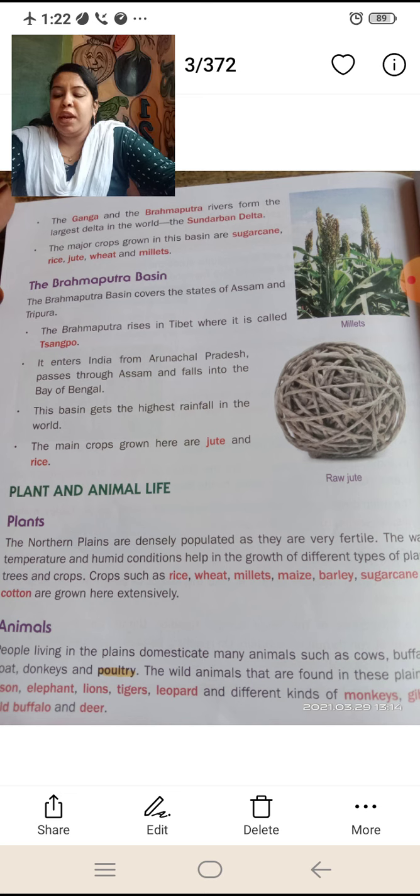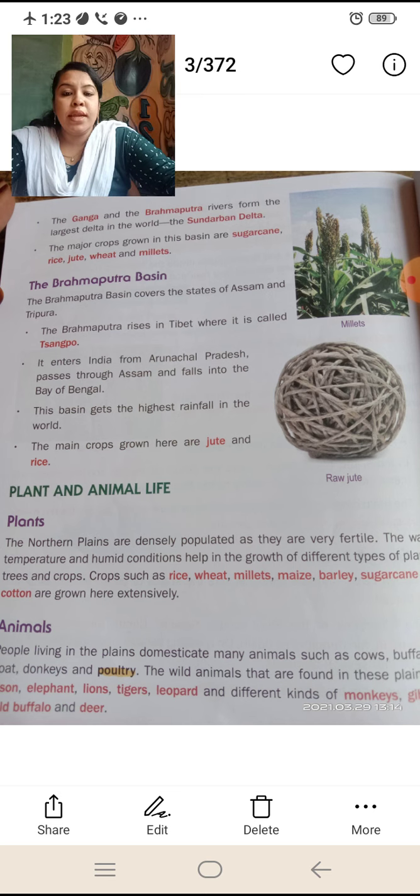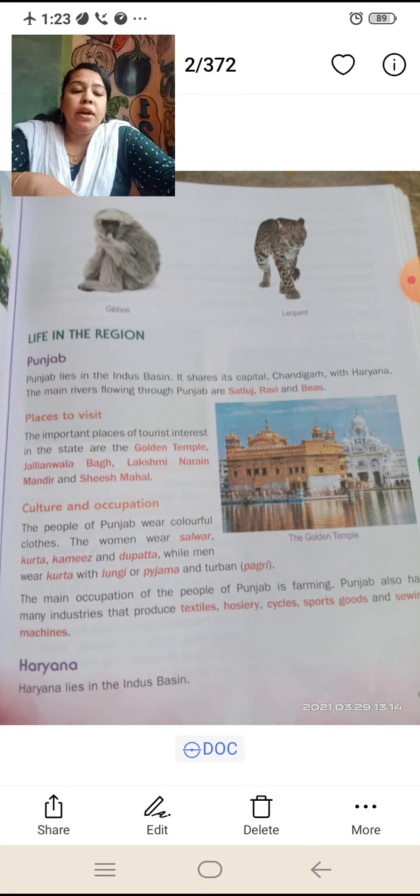Animals: people living in the plains domesticated many animals such as cows, buffaloes, goats, donkeys and poultry. The wild animals that are found in these plains are bison, elephants, lions, tigers, leopards, different kinds of monkeys, gibbons, wild buffaloes and deer. These are the animals which live in the northern plains. The pictures of a gibbon and a leopard are given here.